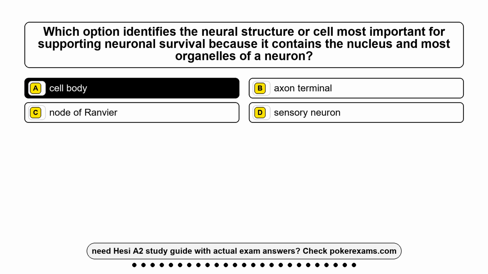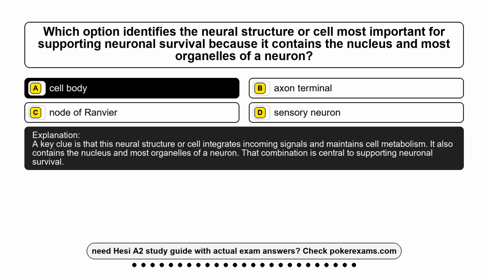The correct answer is option A, cell body. A key clue is that this neural structure or cell integrates incoming signals and maintains cell metabolism. It also contains the nucleus and most organelles of a neuron. That combination is central to supporting neuronal survival.